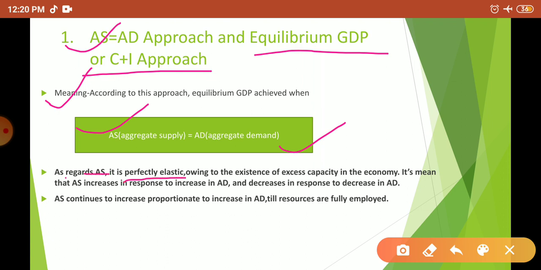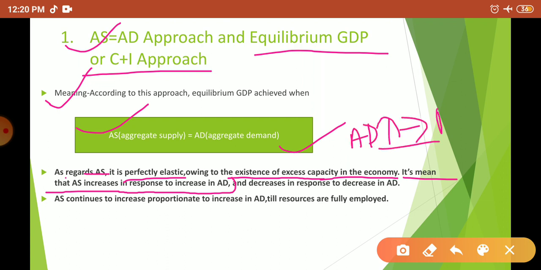Why is it perfectly elastic? Because of the existence of excess capacity in the economy. It means that there are still many resources that are unused. It means that AS increases in response to an increase in AD. That is, if there is an increase in AD, automatically there will be an increase in aggregate supply. Why? Still there is not a condition of full employment, that is, all resources are not fully utilized.